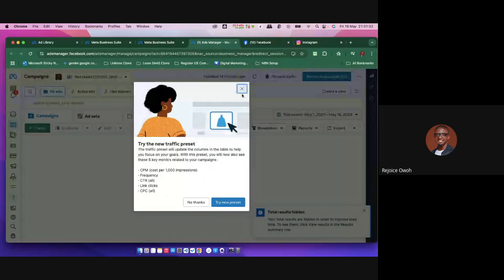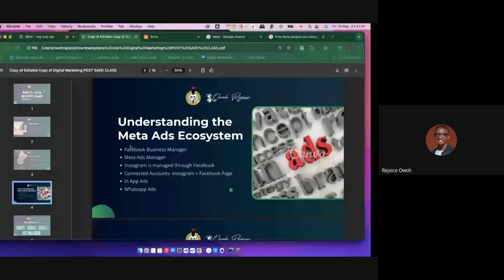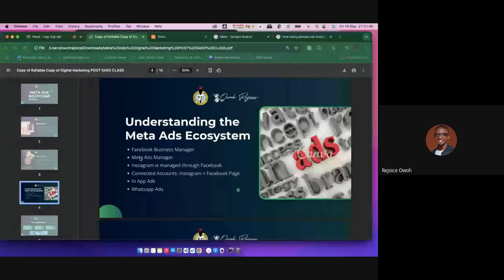Now this is what it looks like, right? It means this is the whole ad. This is the real ads place. All those boost posts are coming from here. We're going to go in depth into this later, but let me just wrap up for now.